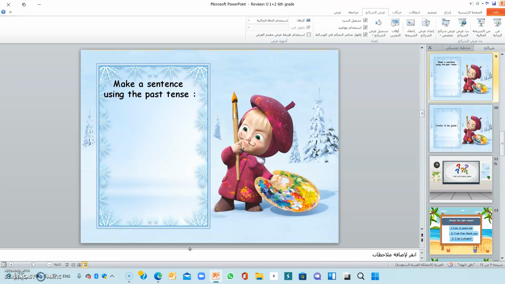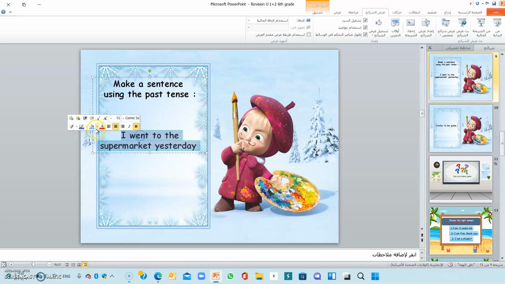Make a sentence using the past simple tense. Like what, girls? For example, girls, I went to the supermarket yesterday. Okay? I went to the supermarket yesterday.